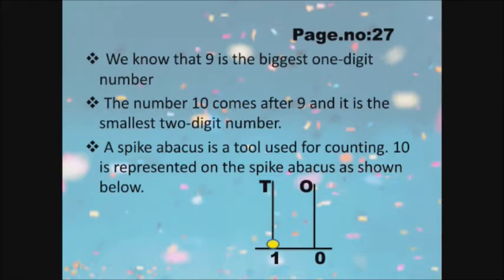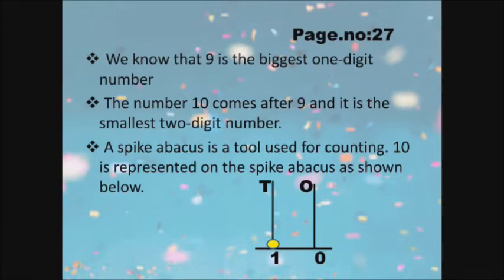Next, see page number 27. We know that 9 is the biggest one digit number. In the previous chapter we have seen 9 is the biggest one digit number and 1 is the smallest one digit number. Have you remembered, students? Okay, good. Next, the number 10 comes after 9 and it is the smallest two digit number. Students, if the question is asked what is the smallest two digit number, you have to answer number 10. Is it clear?